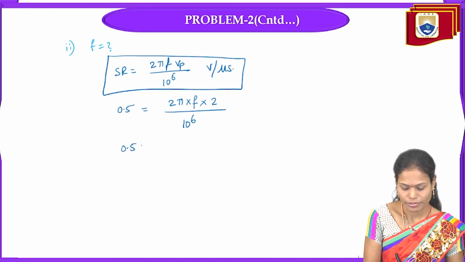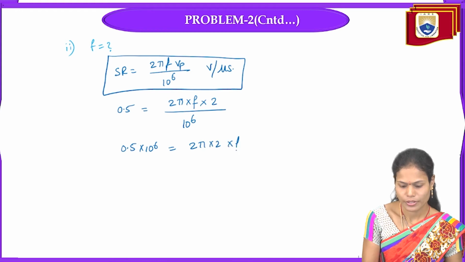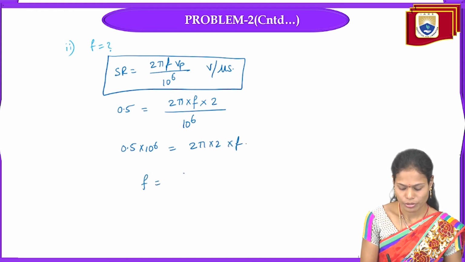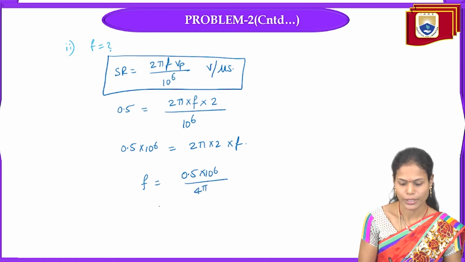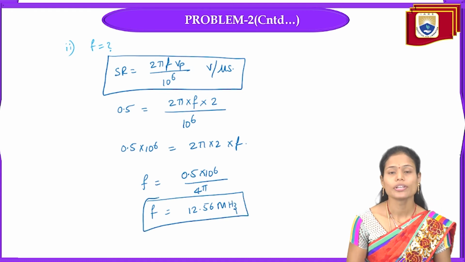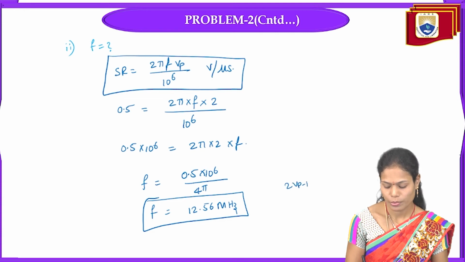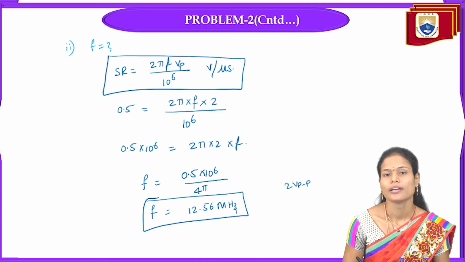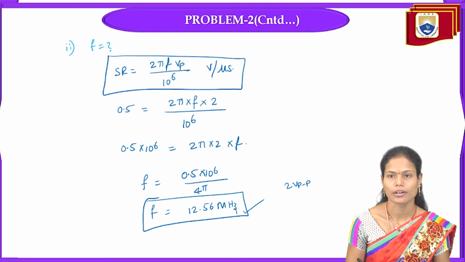So here 0.5 into 10 power 6 equals 2 pi into 2 into F. So F equals 0.5 into 10 power 6 divided by 4 pi. Almost we will get it as 12.56 megahertz. So in order to get 2 volts peak-to-peak undistorted output across the operational amplifier, we need to provide the input signal frequency as 12.56 megahertz.